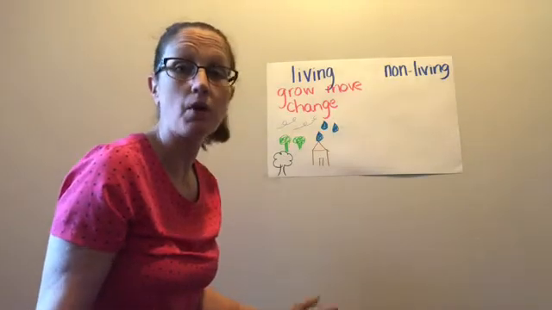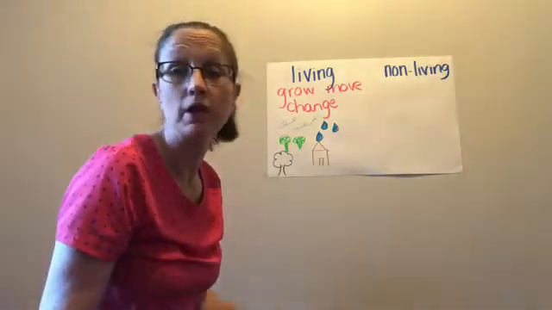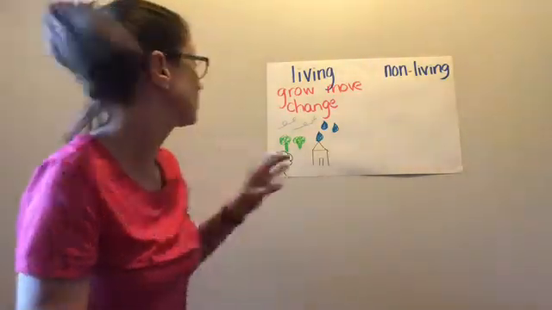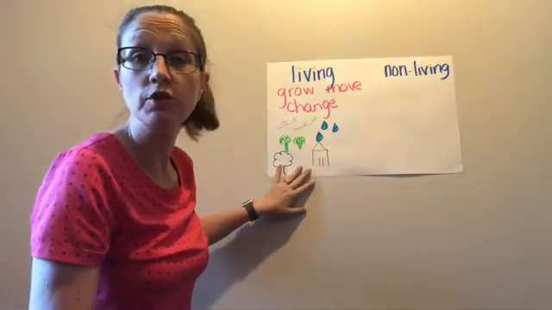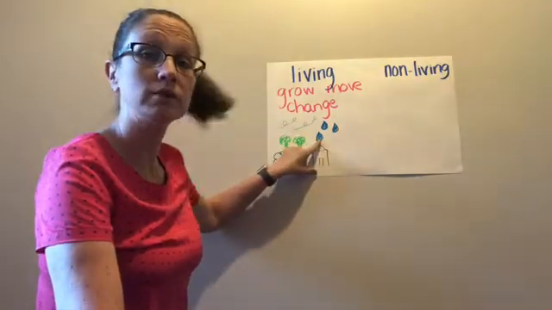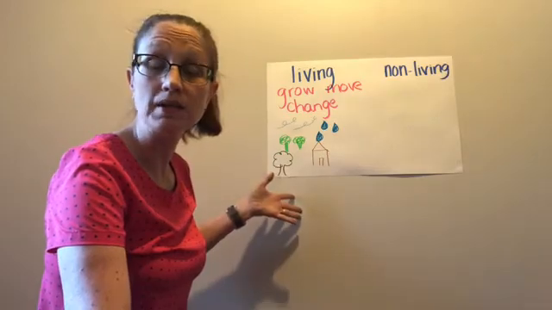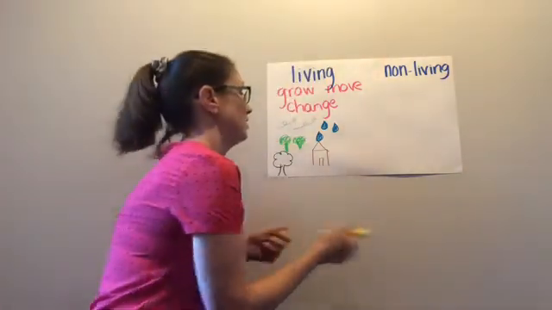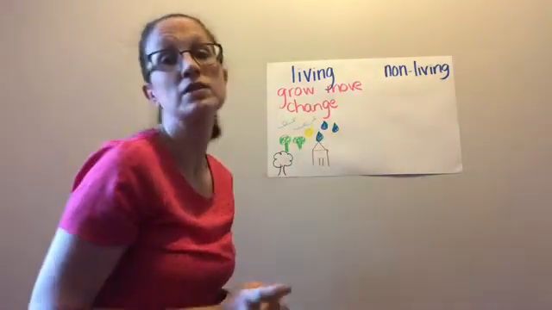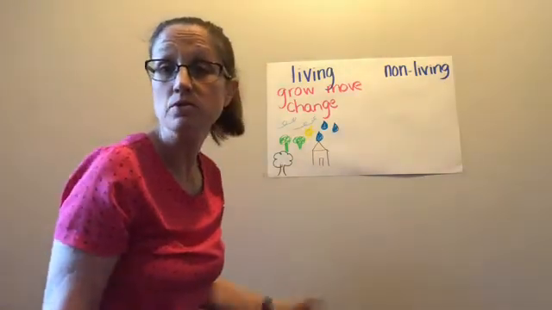So the things that are living are going to be plants and animals, including people. So each of those items are going to need these four things. So if you're looking at a plant, they need air to breathe, they need water, they need food, and they need a place to live. So their food they get from the sun through photosynthesis. So they need it as well. And people and animals need all those things too.